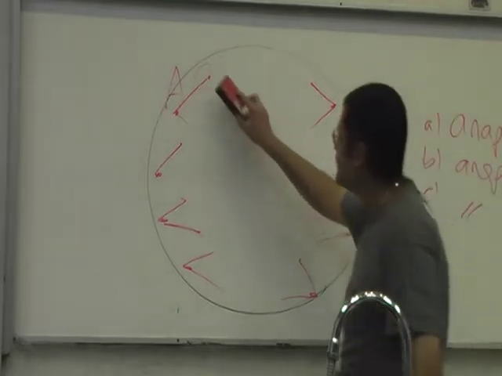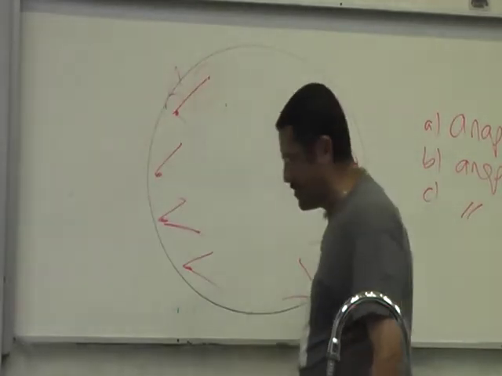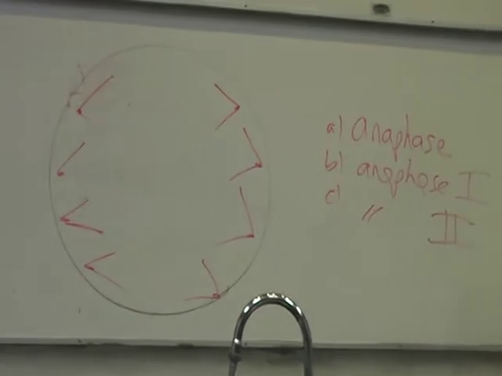Now, I'm not going to insult your intelligence and ask you, is this metaphase or whatever? It's going to be anaphase, a separation.